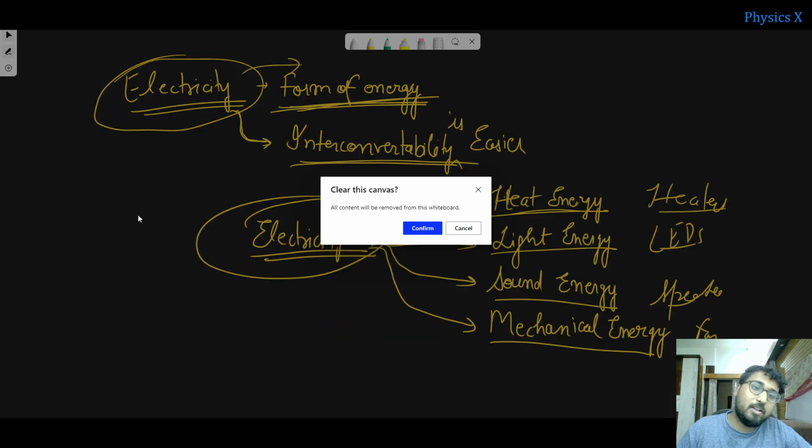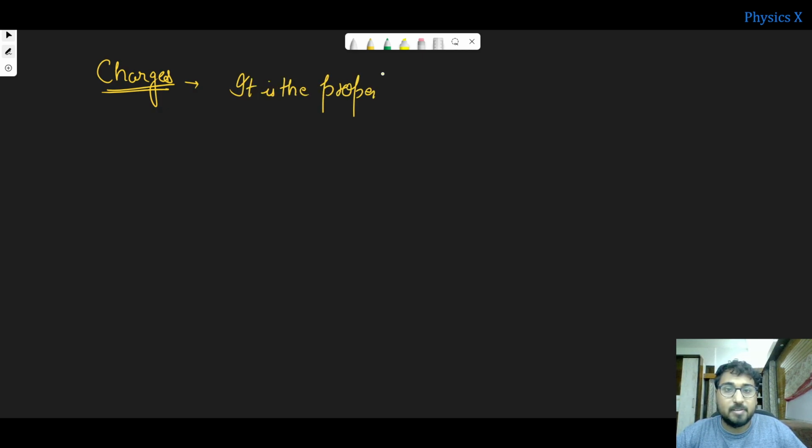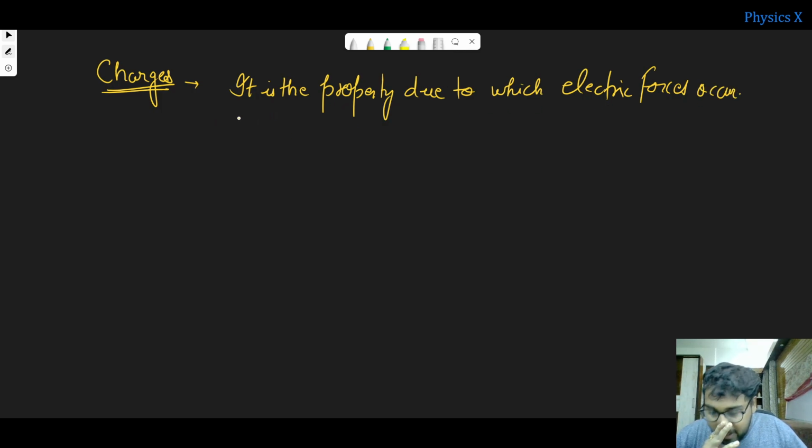Now, electricity is all associated with the moving of charges. First of all, before going into electricity and electric current, we must understand what a charge is. And already you might have known that charge is a property due to which electric forces occur. So this is the reason why electric forces are occurring.